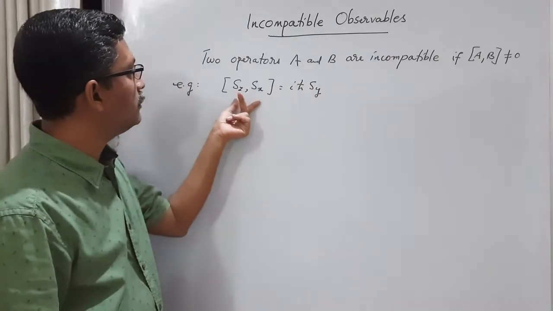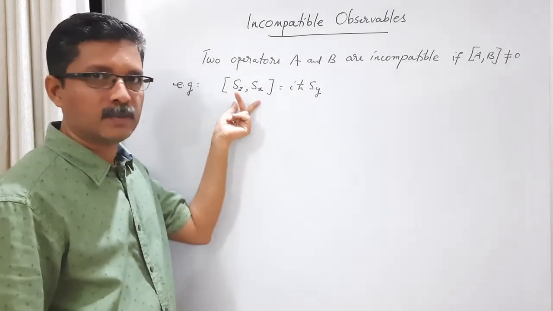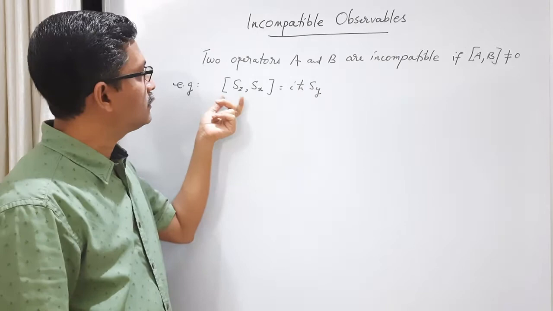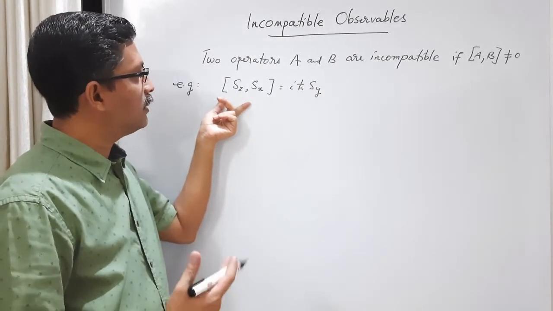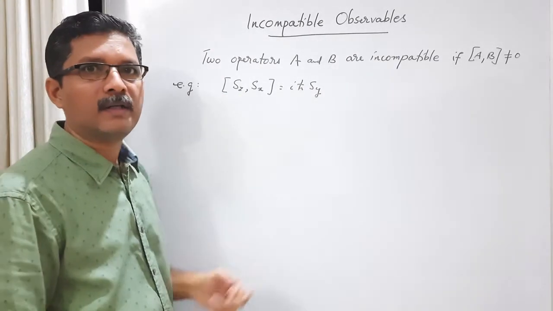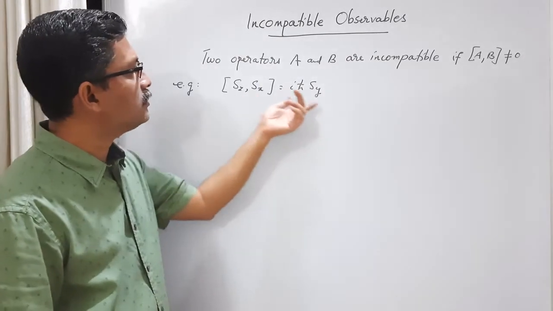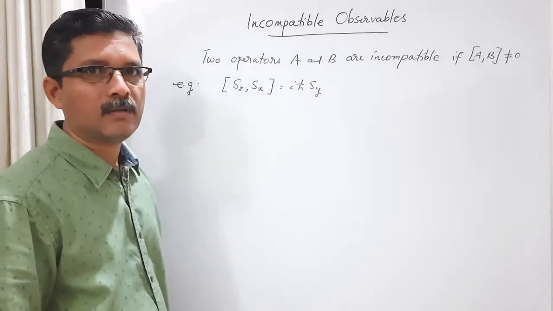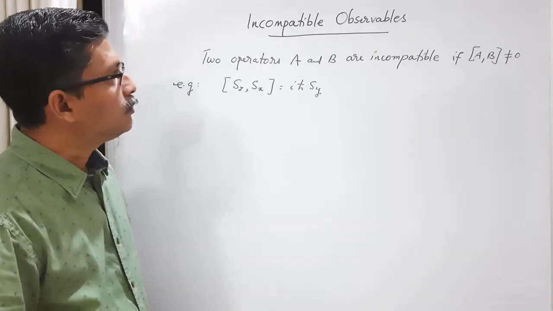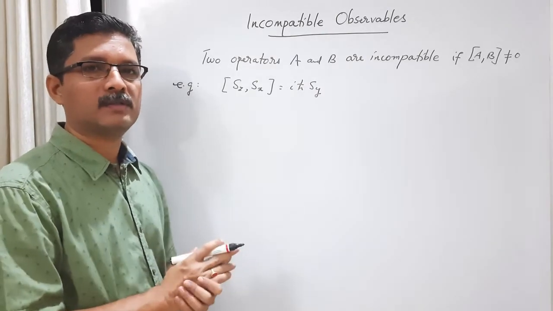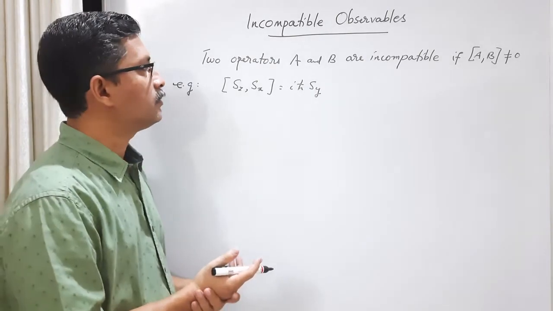So these two components of spin are incompatible, and any two components of spin you can write this cyclically: Sx Sy, Sy Sz, etc. These are all incompatible because the commutator is non-zero, or they are non-commuting operators. So commuting operators are called compatible observables, non-commuting operators are called incompatible observables.